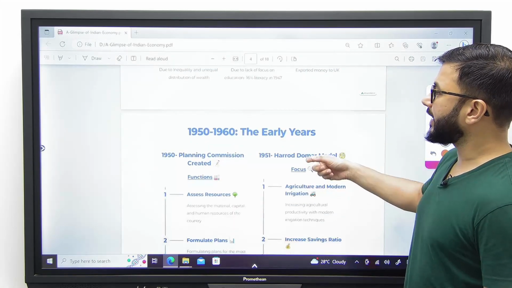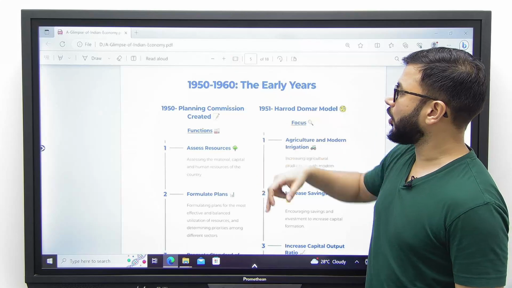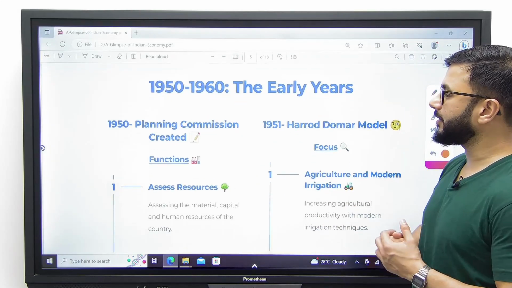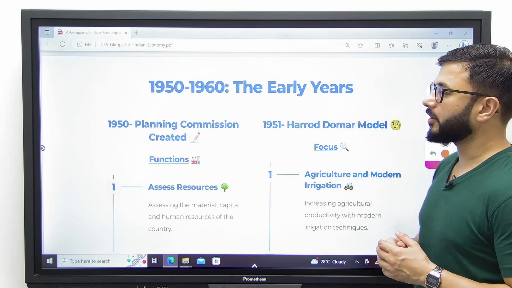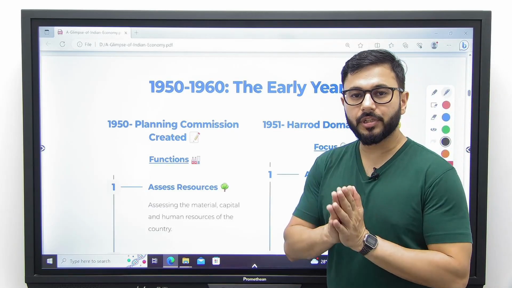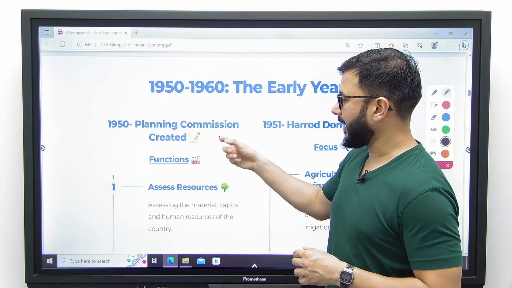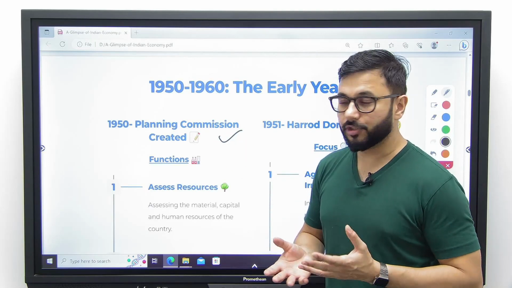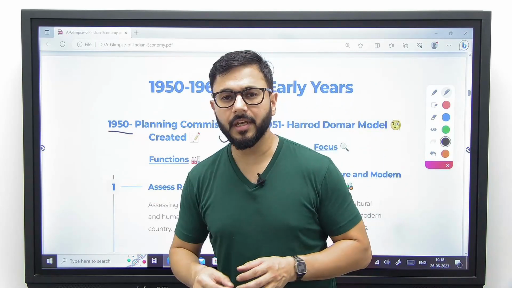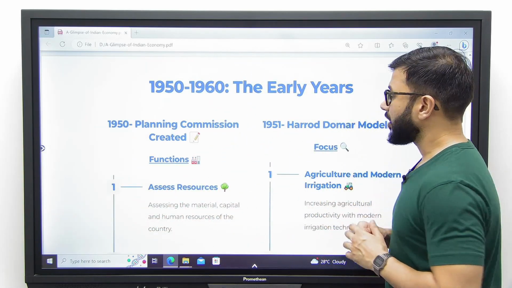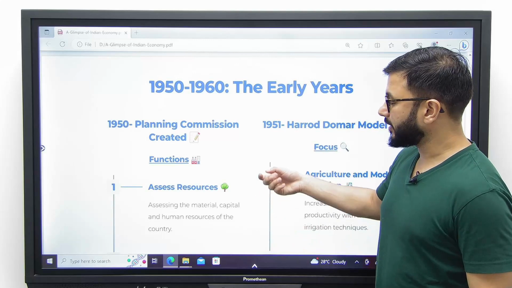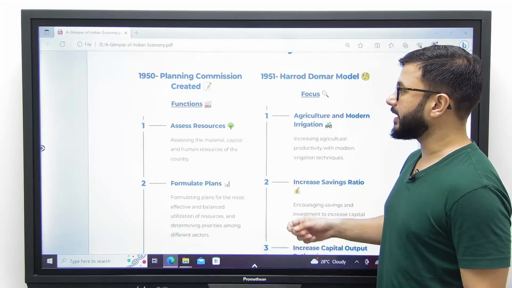Let's try and get to the starting or the basics of Indian economy from 1950 to 1960. What exactly happened after independence? There were three major events. Number one, the Planning Commission was created as an executive body in the year 1950 with some major purposes or objectives which were very good in intentions, but they could not be realized completely.